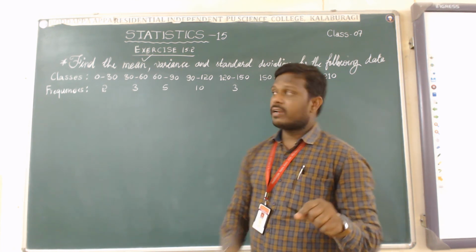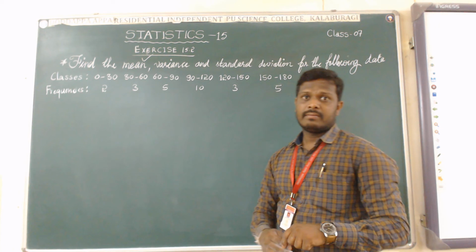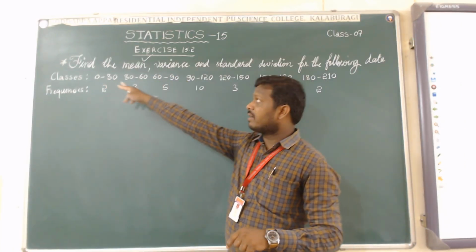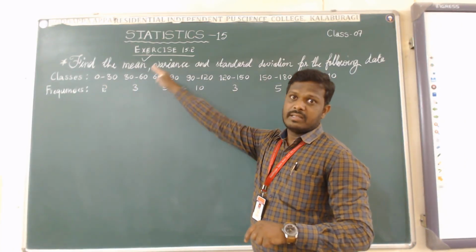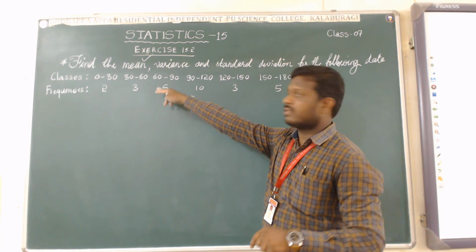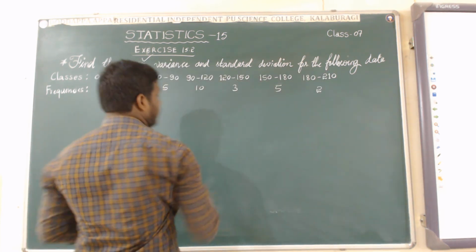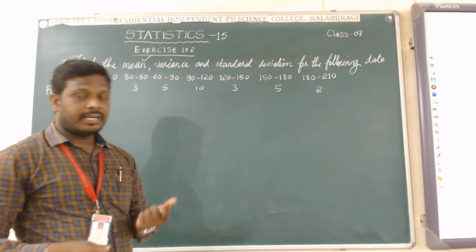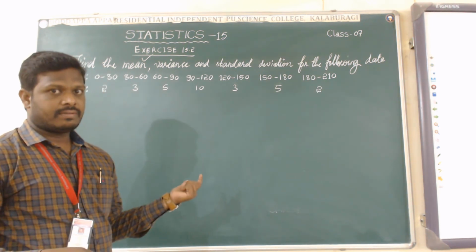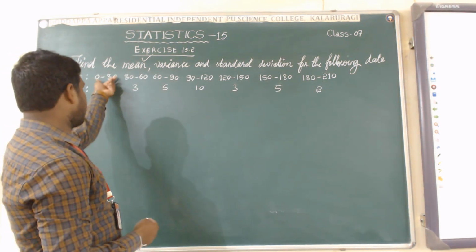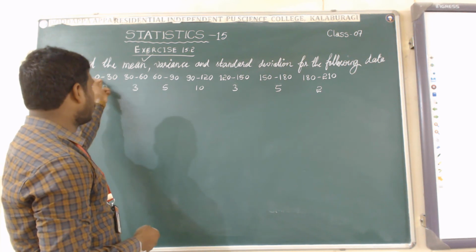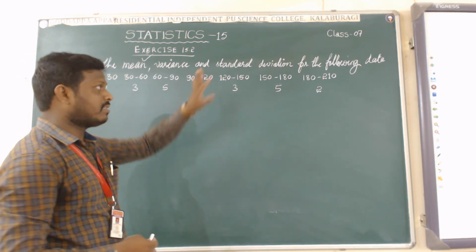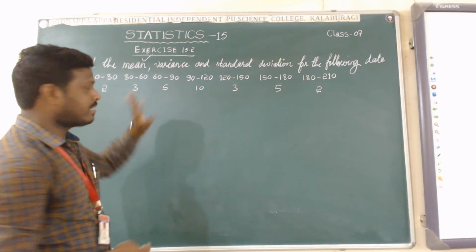In discrete they will give the xi value directly, but here the xi value is given in the form of class intervals. In this class interval form, like 0 to 30, 30 to 60, 60 to 90 in this way, and the frequency they will be giving the same.